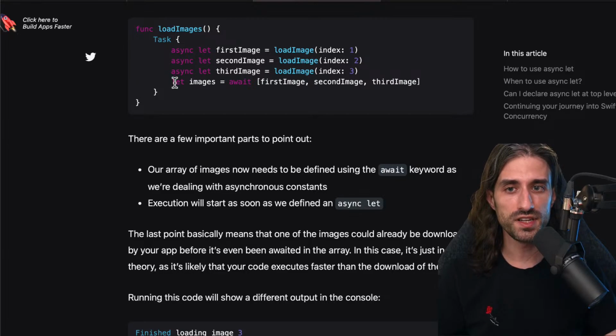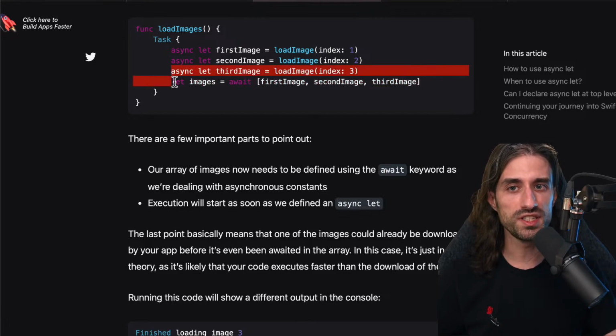So you could think, looking at this code, that execution starts here when you are awaiting the result, but actually no. Execution starts as soon as the async-let is created, and then when you await, it will wait for the result if the result has not arrived yet at that point. Here it's probable that it will not have arrived, but if there had been a lot of code between the async-let and its actual usage, it could be very possible that the async-let would have had time to finish.